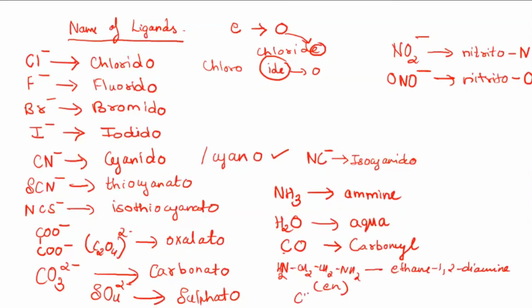And then this one, CH3NH2. Even this you will see. This is methylamine. One carbon is called a methyl group, and you have an amine group attached to it, so it's methylamine. These are the names of the ligands which you need to keep in mind. Only then will you be able to name the compounds. Now make a note of all of these.